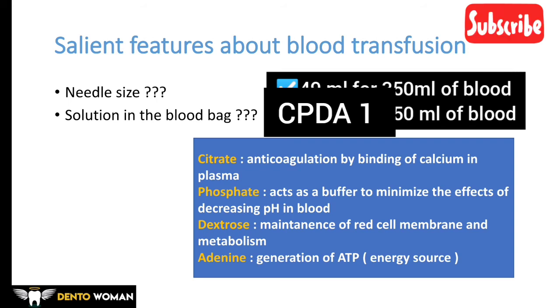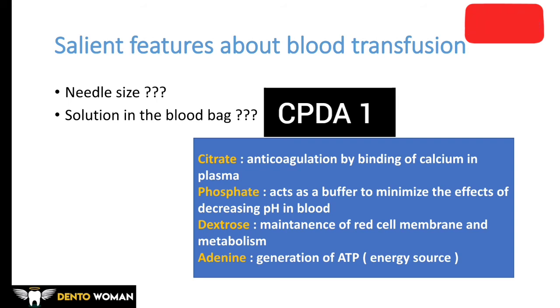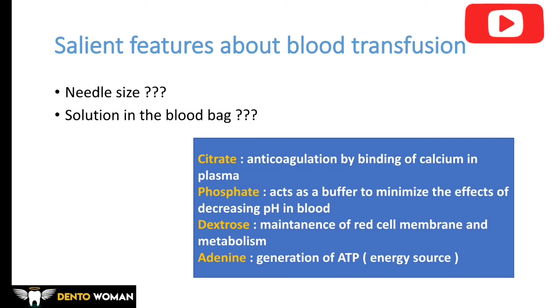Now, what are the functions of each component of CPDA? Citrate: anticoagulation by binding of calcium in the plasma. It will prevent the blood from coagulating, and phosphate acts as a buffer to minimize the effect of decreasing pH in the blood. Dextrose will maintain the blood cell membrane and its metabolism, and adenine will generate ATP.